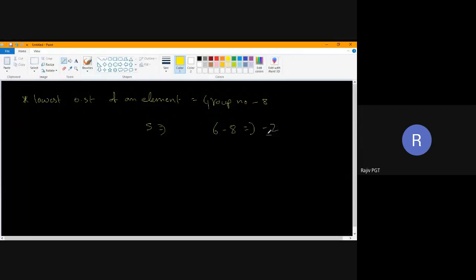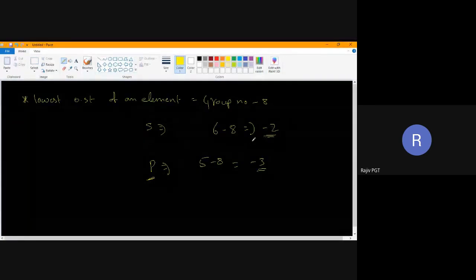Suppose I am calculating for phosphorus, which belongs to the 5th group. 5 minus 8 is equal to minus 3. This is the lowest oxidation state of phosphorus. Beyond that, phosphorus will not show a lower oxidation state. Likewise, sulfur will not show a lower oxidation state than minus 2. Understood?